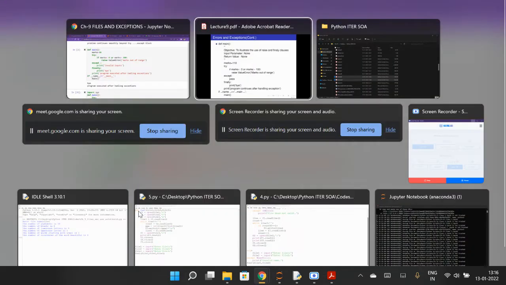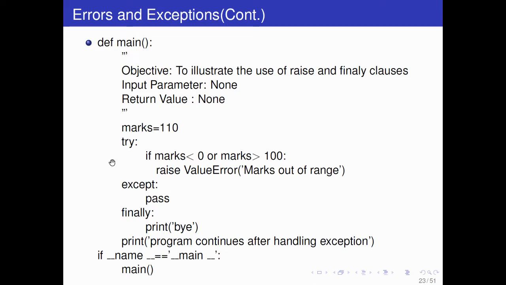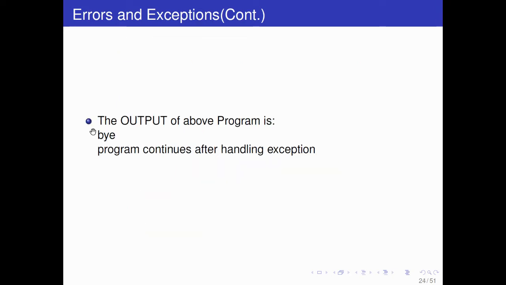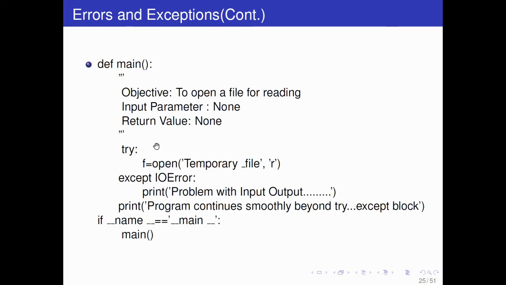Same thing as the PPT. So this was the thing, but instead of pass, I have done this. What will pass do? Pass goes to the next line and this will be executed. So I changed that. Here is the output for the last program: by and this program continues after ending the exception.